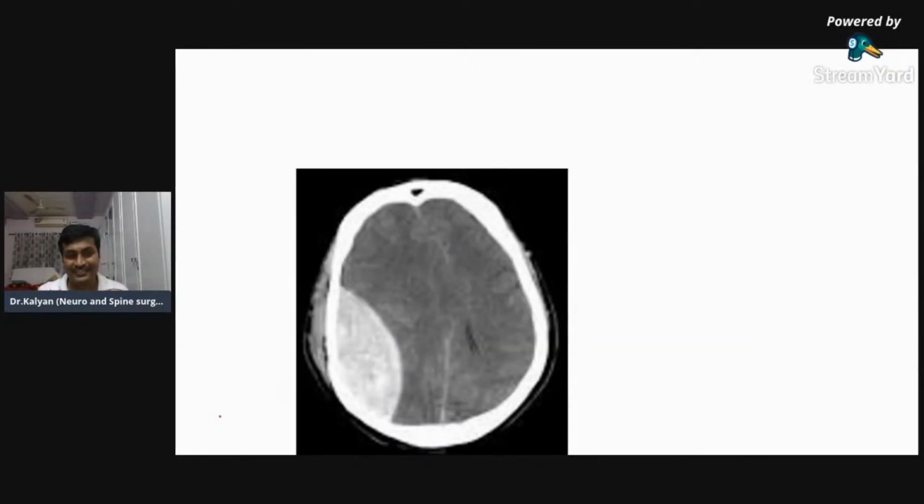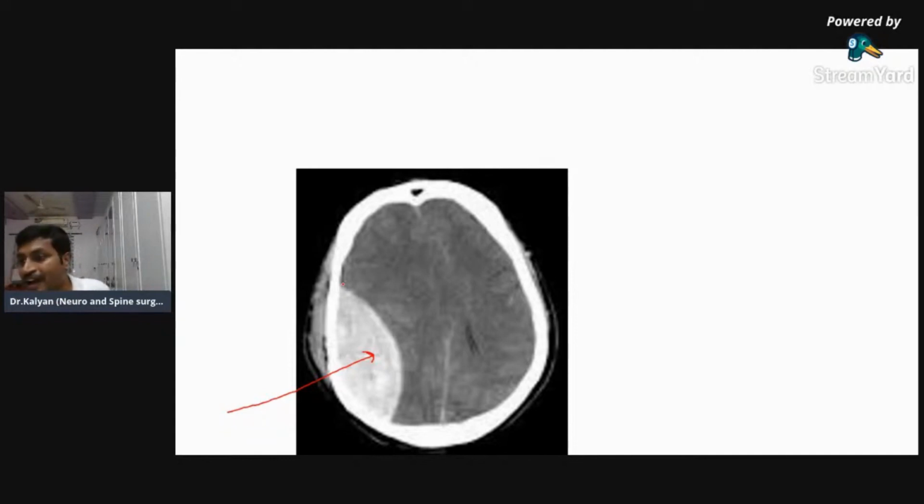So what is this? I can try to compare with the bone. Is it more hyperdense than the bone or less hyperdense? So again, what is this? Is this bone or blood? We have only two differential diagnoses: bone, blood, or tumor. Hematoma, and Dr. Ankita said this is extradural hematoma. How to differentiate subdural hematoma, extradural hematoma, intracerebral? I will take the class in the next one.